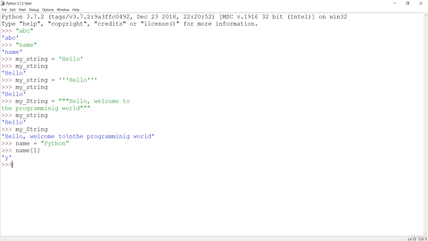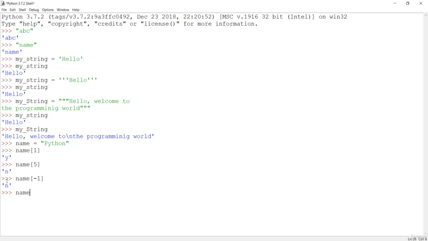So if I just say name, and 5, you are going to get the n. But you can also do it another way, that is the negative indexing, which is -1. So -1 is at n, so n is at index -1 and the 5. If I hit enter, you are going to get n.